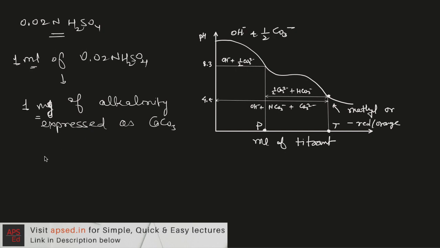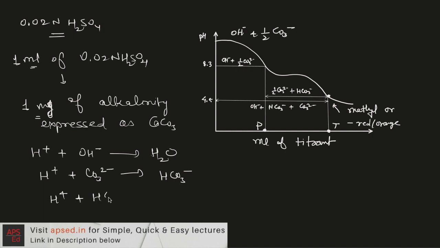If we talk about the reactions that will take place when we add the acid, initially the hydrogen ions first react with the hydroxyl ions, forming H2O. Then, once this reaction is complete, they react with carbonate ions and make bicarbonate ions. Further, if hydrogen ions are added, they react with the bicarbonate ions and make carbonic acid.